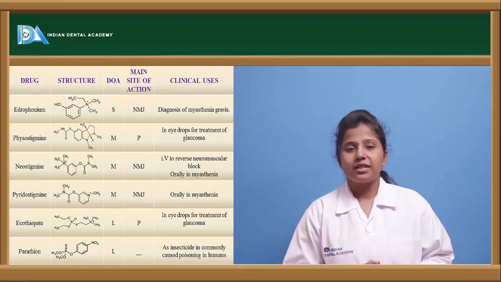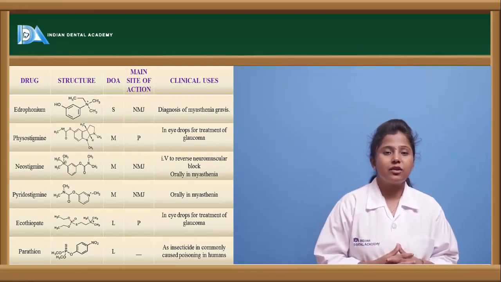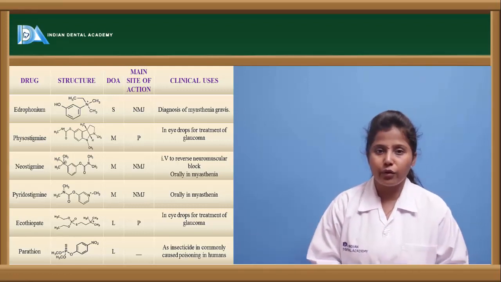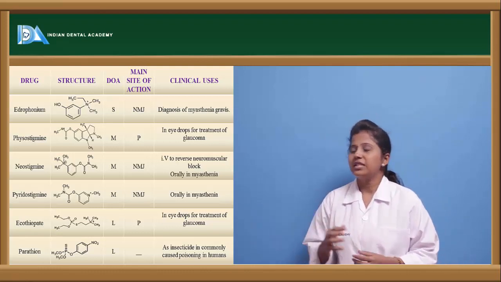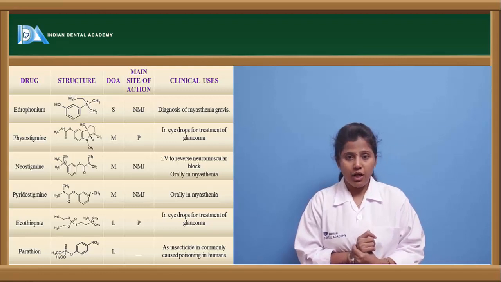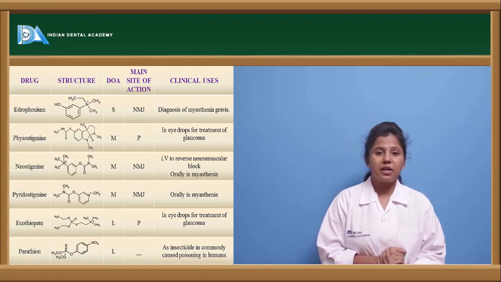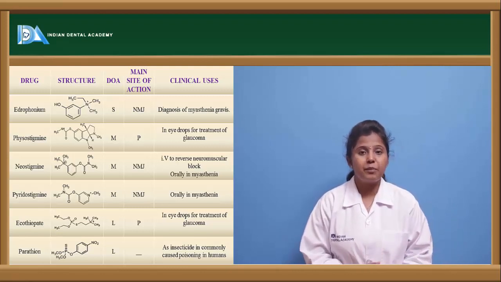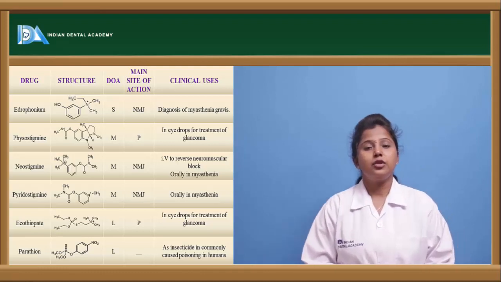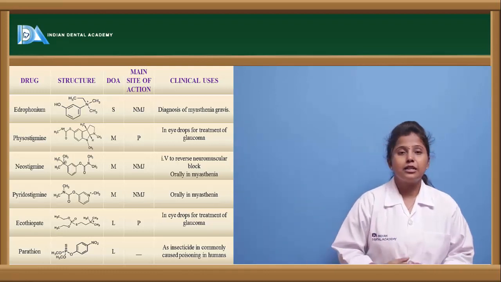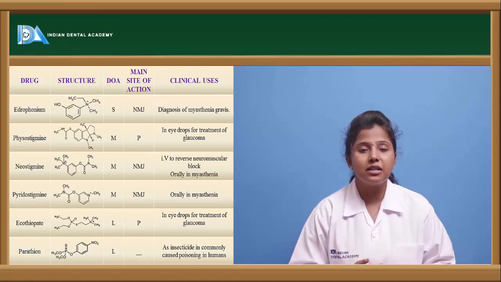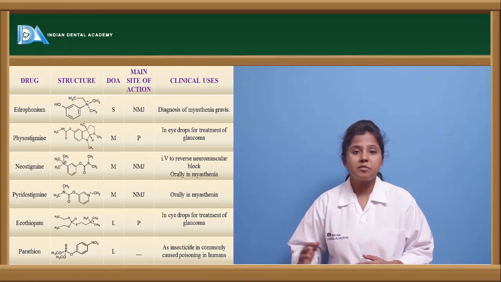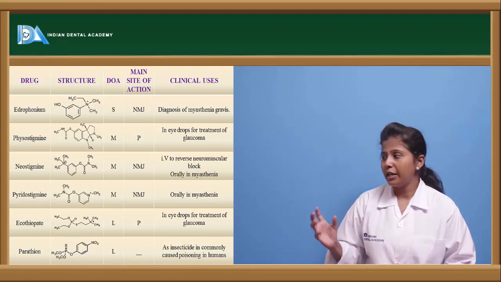Let us see the other drugs, that is, the indirectly acting or nicotinic receptor agonist cholinergic drugs. The drug called edrophonium acts at the neuromuscular junction. It acts on the nicotinic receptors present in the neuromuscular junction, and it is a short acting drug. It shows rapid onset of action, and the duration of action is also very short, and it is used in the diagnosis of myasthenia gravis. To diagnose this myasthenia gravis disorder, edrophonium is used.